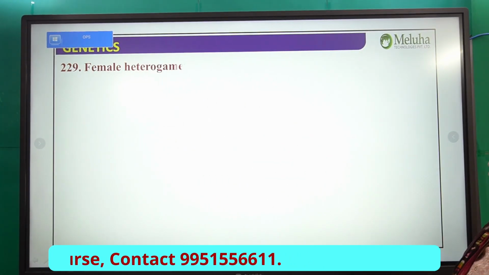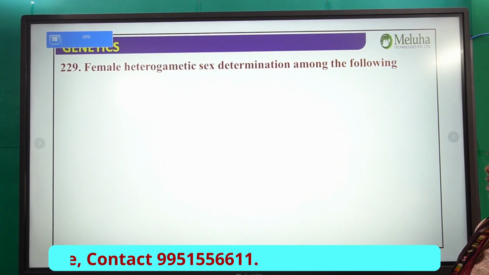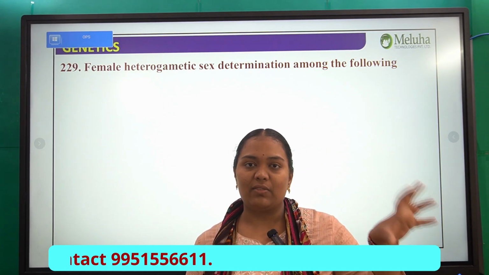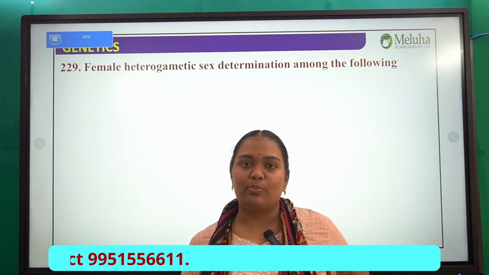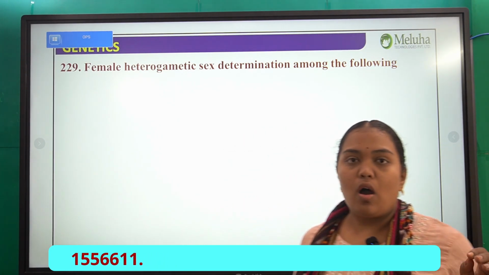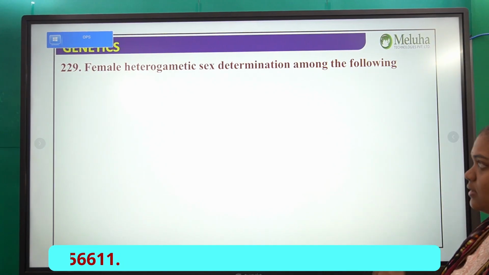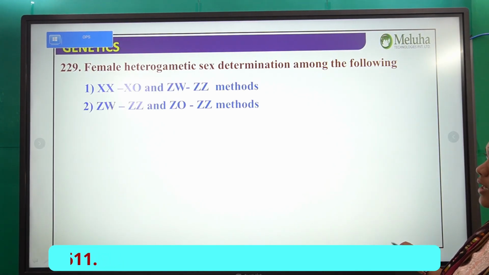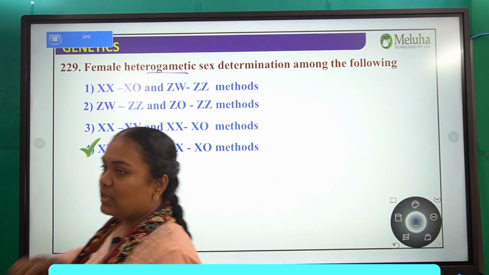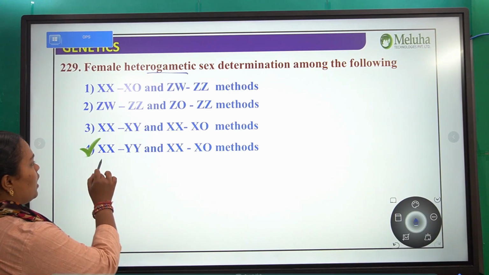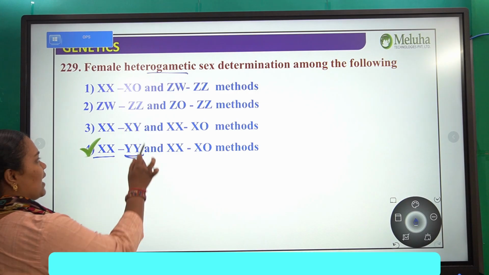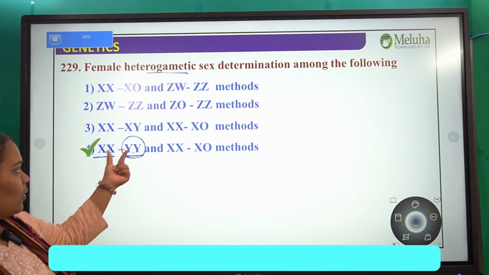Next, female heterogametic sex determination among the following. Now we are talking only about females. If you take humans, as said, XX is present in the females. So this should not be XX. Other than XX, if it is XO or ZW and so on, then I would consider it a heterogametic condition. So what are the options here? They are saying heterogametic, right? Now XX-YY. Both are homozygous, and YY is not there in females, only males.